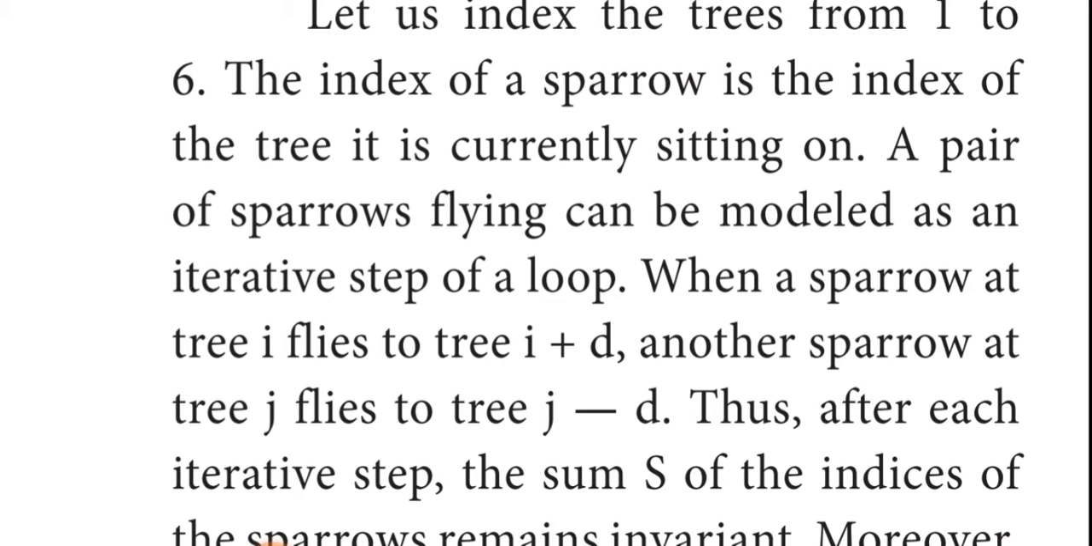Here i is used to mention the index value of the tree, and plus d is used to mention the distance. The index value for the tree and its sparrow is the same. So the sparrow at i flies to i plus d, and the opposite direction sparrow's index is given by j minus d, because it moves in the negative, opposite direction. So we are using the negative symbol, j minus d. Thus, after each iterative step, the sum s of the indices of the sparrows remains invariant.